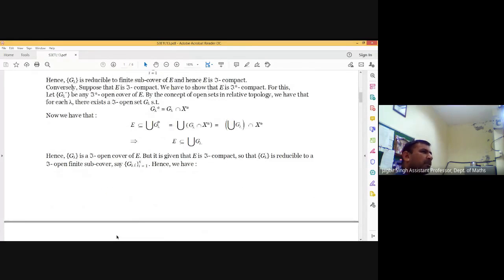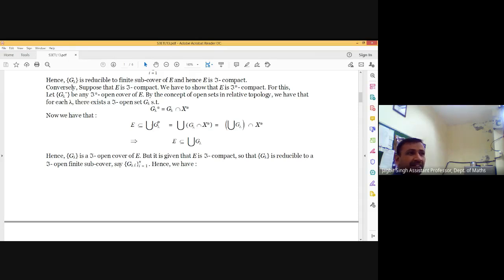Conversely, suppose that E is T compact. We have to prove that E is T star compact. For this, consider any open cover G lambda star of E in T star. Then again, apply the notions of relative topology. We will have G lambda star can be written as G lambda intersection X star. It means G lambda star is contained in G lambda.